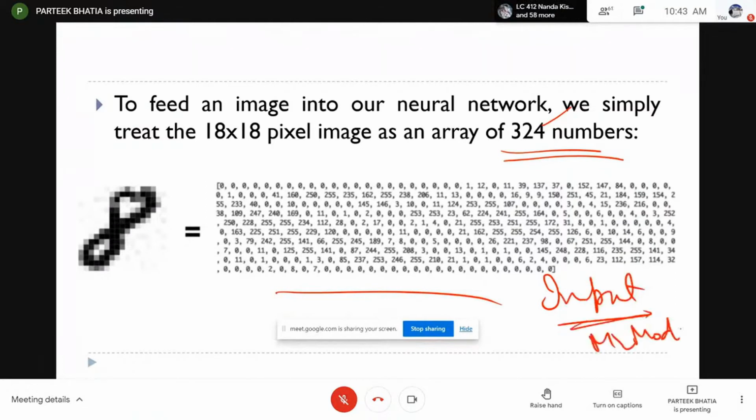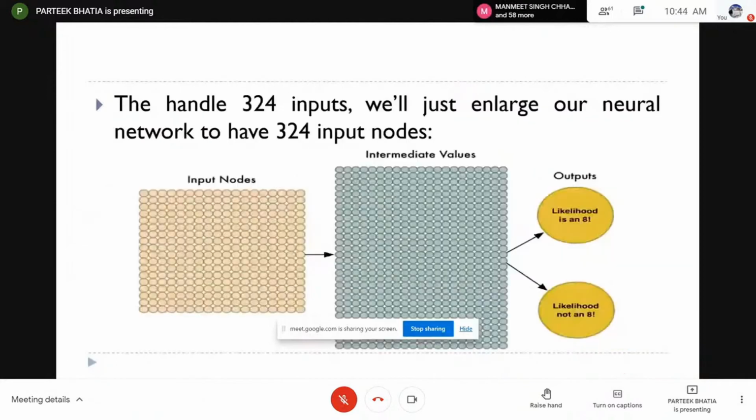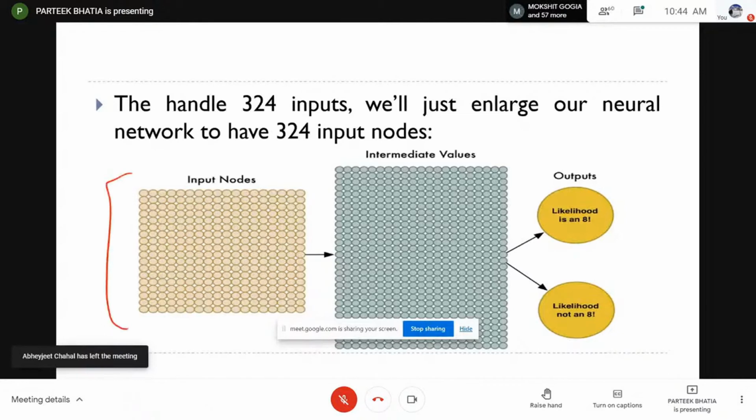So whichever ML model I build, this will be the input which I will give to my system, and my model will work on that particular input. Then we can apply multiple models over this. One simple solution is to use an artificial neural network, where we have some input nodes, some output nodes, and in between we have some hidden layers to build that system. This is the basic artificial neural network which was used during that time to solve this kind of problem.